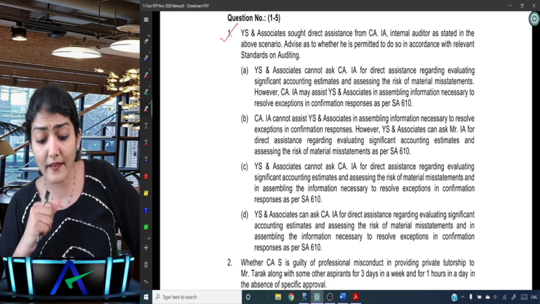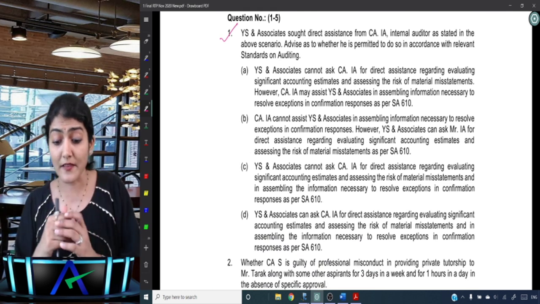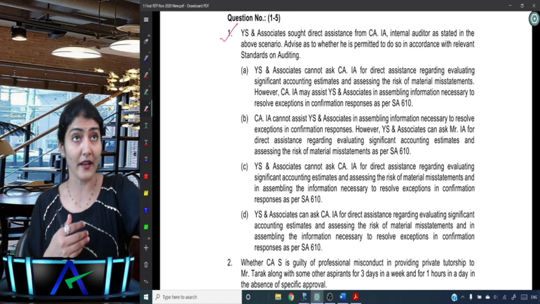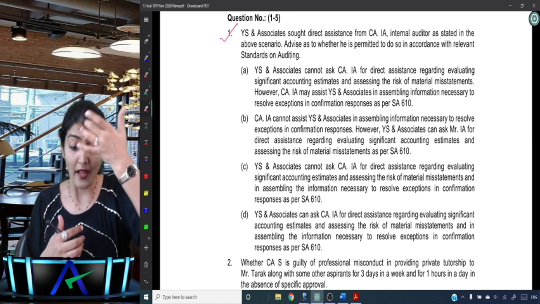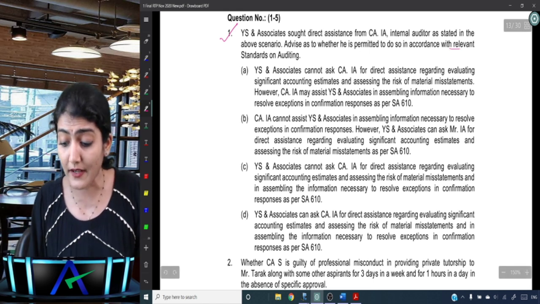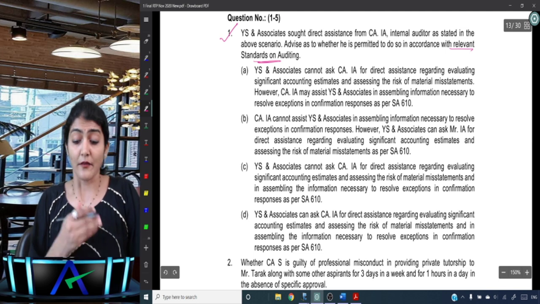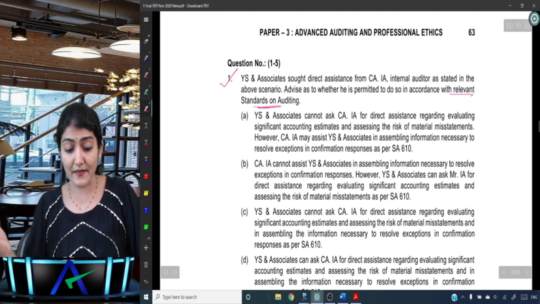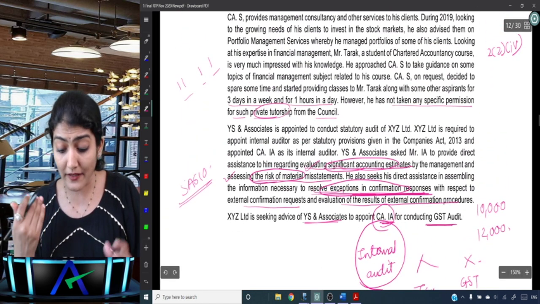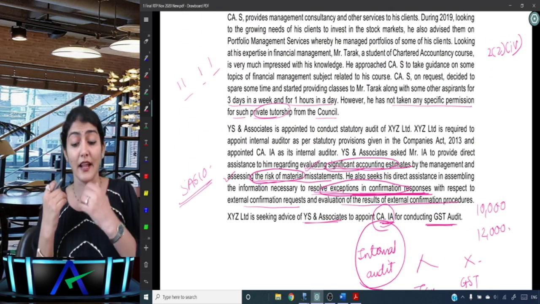Fine. YS and Associates sought direct assistance from CAIA, internal auditor, as stated in the above scenario. Advise as to whether he is permitted to do so in accordance with the relevant standards on auditing. So are you allowed to take the direct assistance, statutory auditor, from the internal auditor? Now for what matters is this fellow wanting to take the direct assistance?